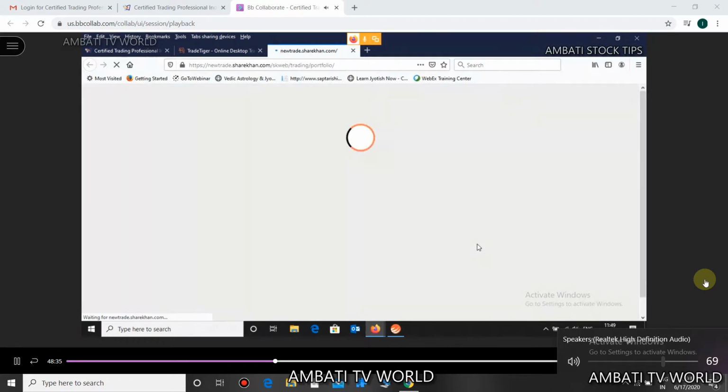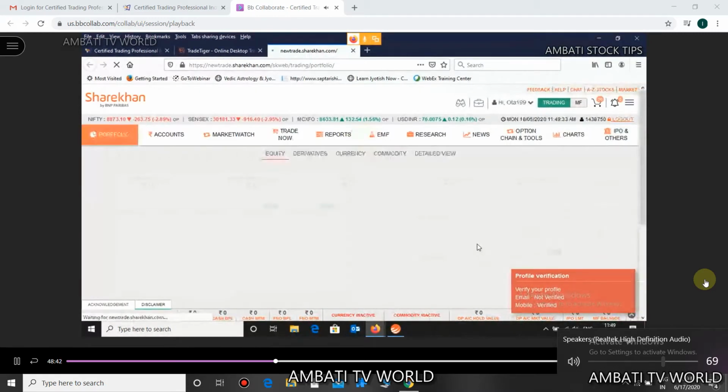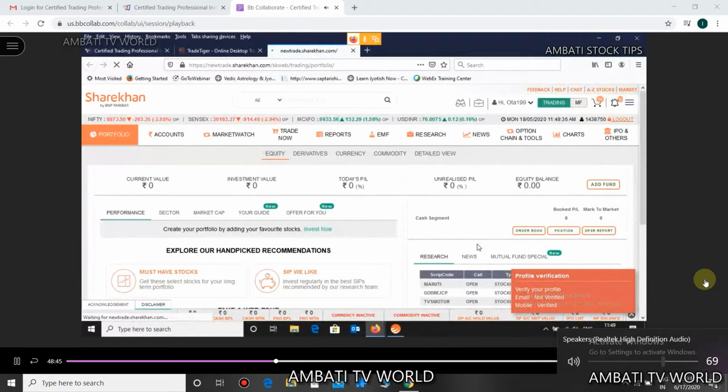Yes, Rekha ji, you can use both, because these are two different apps. One version is downloaded on your laptop, and the other version is on your mobile. So you can use it on laptop as well as on mobile. But the tools that you have on your laptop will not be available on the mobile version. Please make this very clear, guys, that the tools available on the Trade Tiger app on the desktop are not available on mobile. It's a restricted app on mobile.